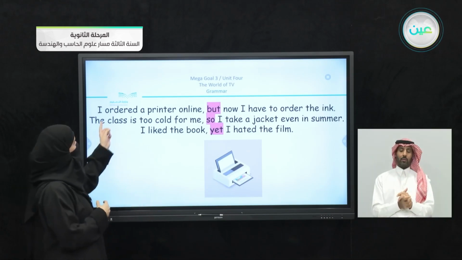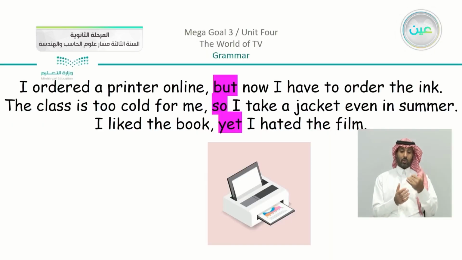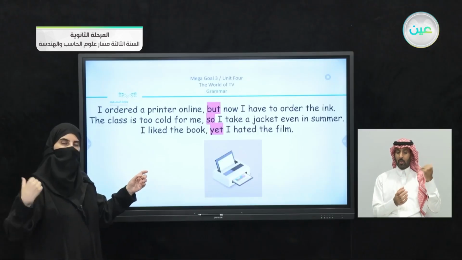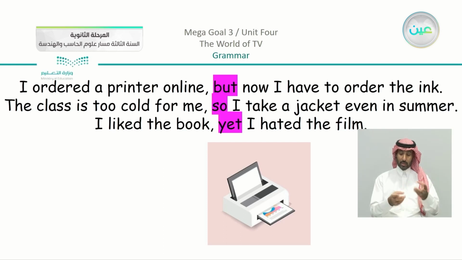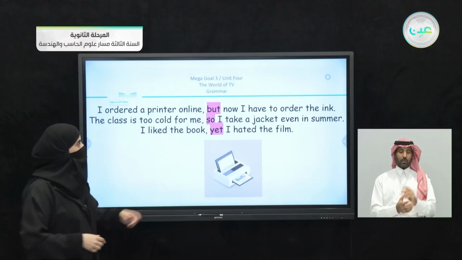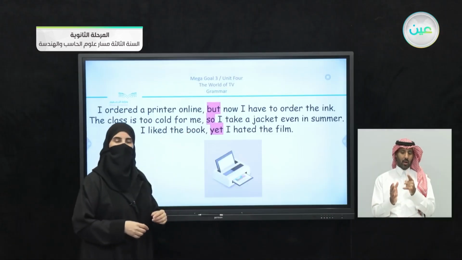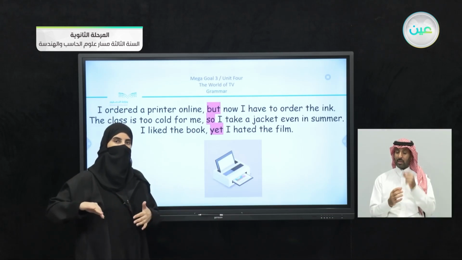Going back to the example that I had in the last slide: I ordered a printer online. This is a complete idea. I know that I ordered a printer and I'm telling you about it. The second part is I have to order ink. So this is the second idea.